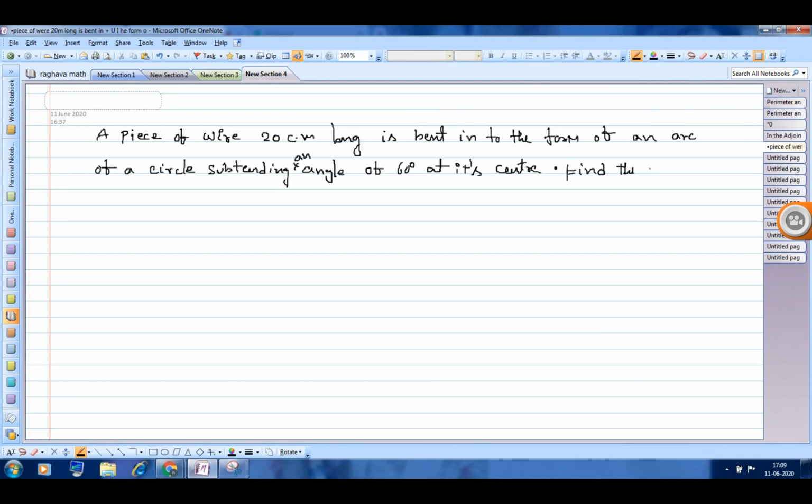Find the radius of the circle. Find it. Here they gave the length of the arc. You have to find out the radius of the circle.